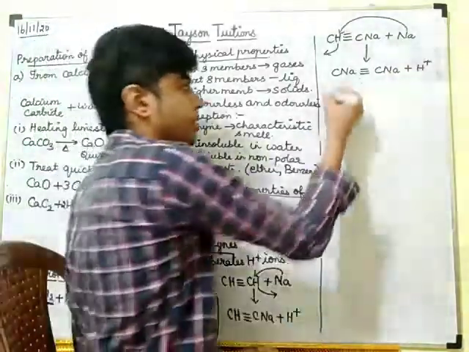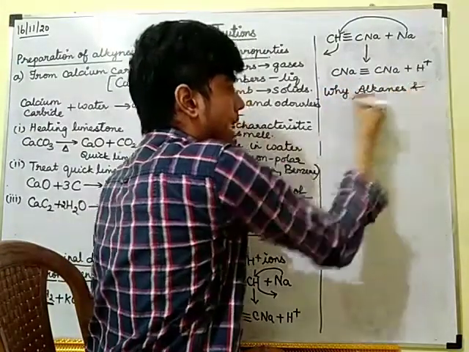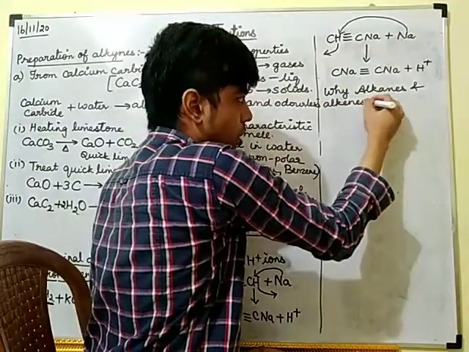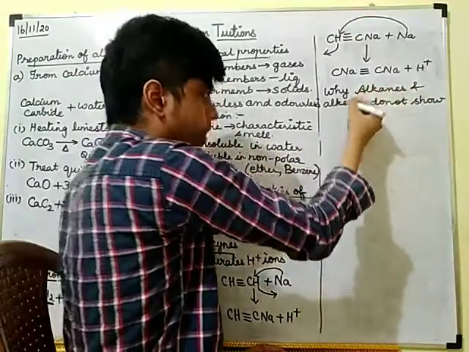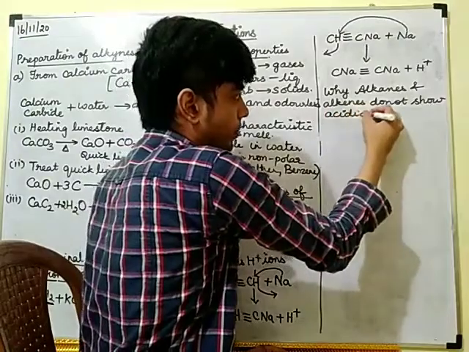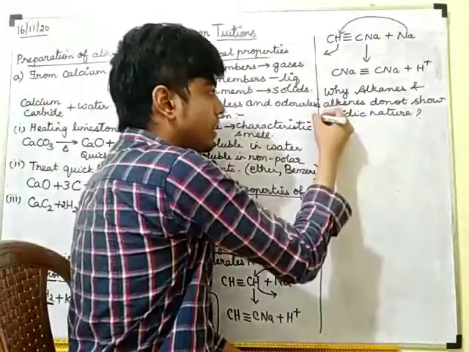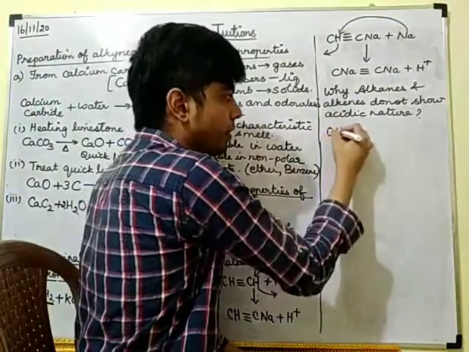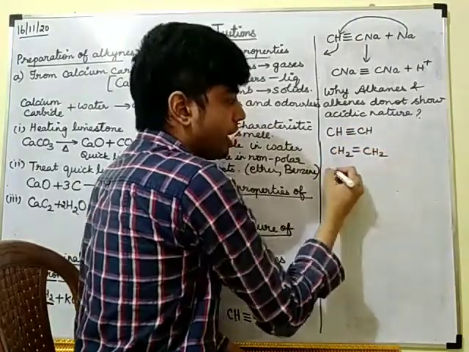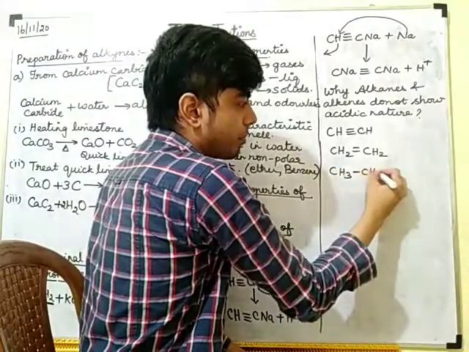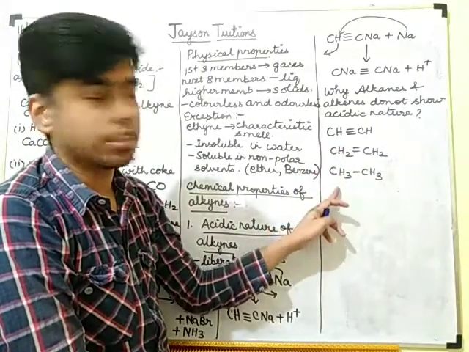So what is the reason? They will ask us the question: why do alkanes and alkenes not show acidic nature? Suppose we take three examples. One is an alkyne, next an alkene, next one alkane. So I have taken an alkyne, alkene and alkane.